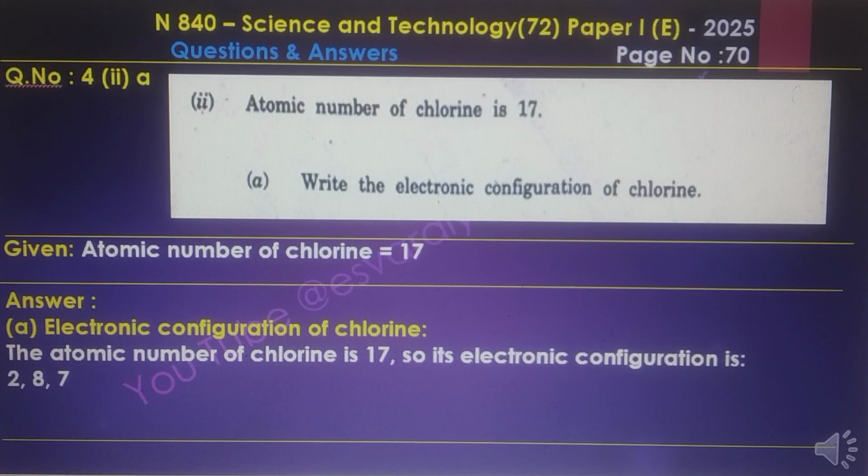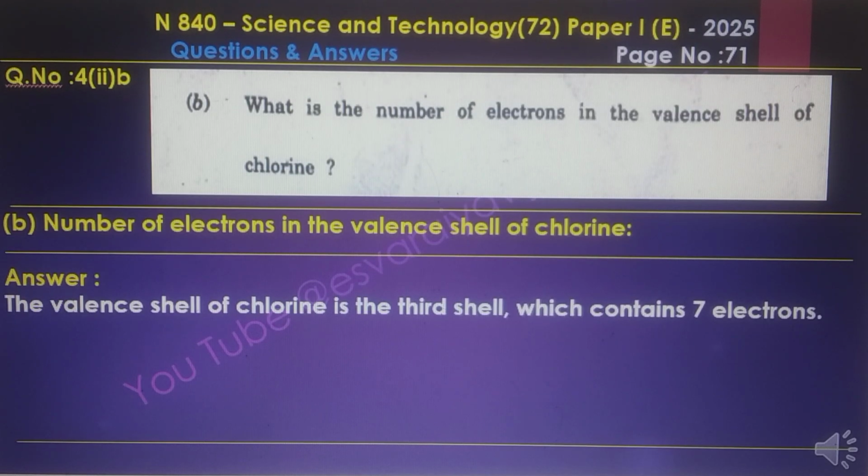4.2A. The atomic number of chlorine is 17. Write the electronic configuration of chlorine. The atomic number of chlorine is 17, so its electron configuration is 2, 8, 7. In total, we can add 2 plus 8 is 10, plus 7, 17. What is the number of electrons in the valence shell of chlorine? The valence shell of chlorine is the third shell, which contains 7 electrons.